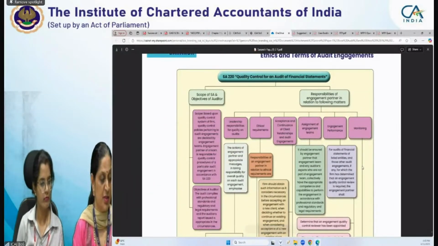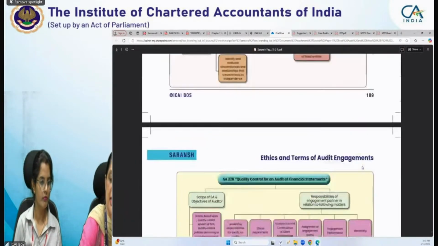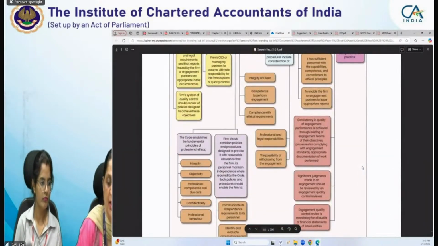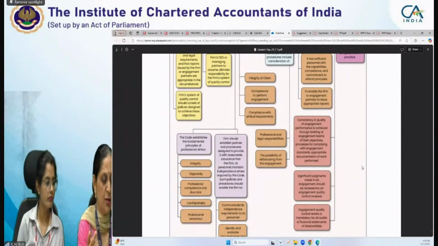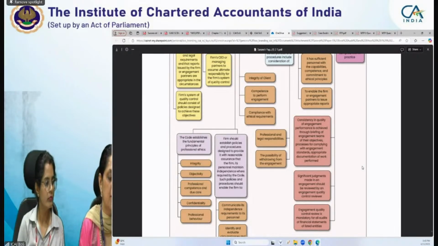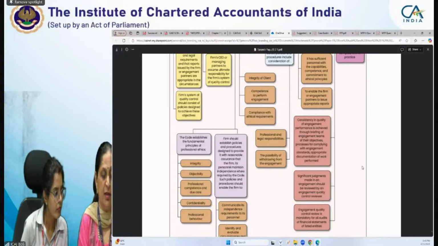So you can refer to it, and in case you still find any difficulty, you can definitely talk to us. But actually, you have written in smaller point. I could not very much understand whether you want to ask me what is the difference between SQC1 and SA 220, or you want me to tell you what we have to study from the exam point of view. Okay, everything is in paragraph.